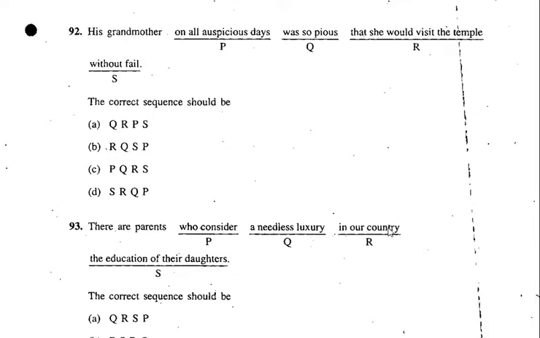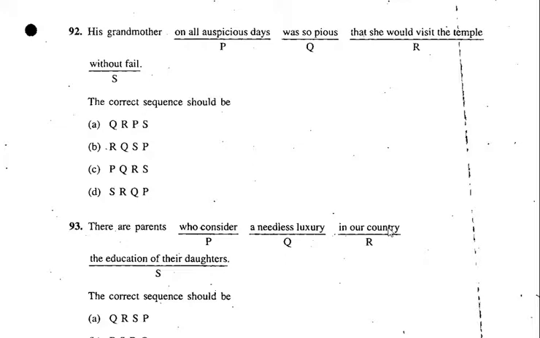92. His grandmother on all auspicious days was so pious. Now, his grandmother was so pious, sounds correct. His grandmother was so pious that she would visit the temple on all auspicious days without fail. So, A is the right answer.